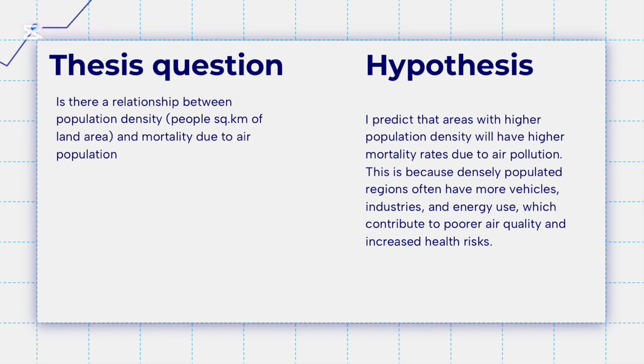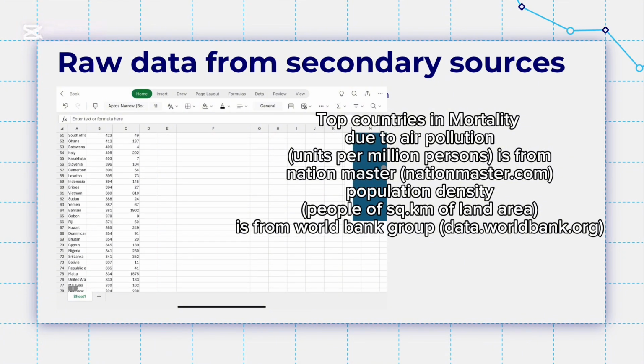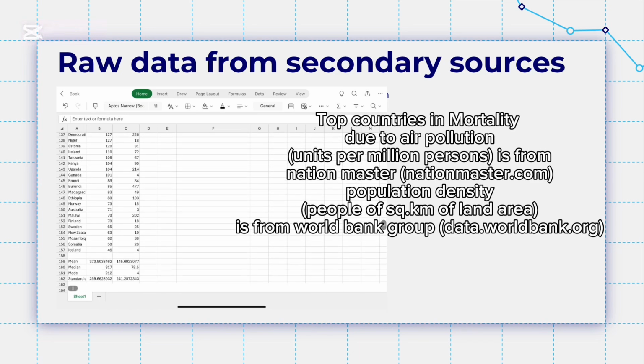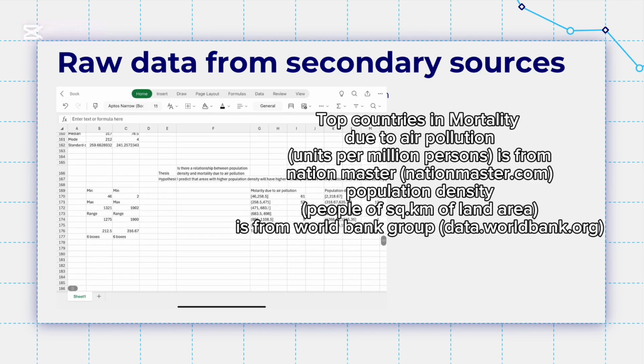and increased health risks. Top countries in mortality due to air pollution, units per million persons, is from nationmaster.com. Population density, people per square kilometer of land area, is from World Bank Group, data@worldbank.org.